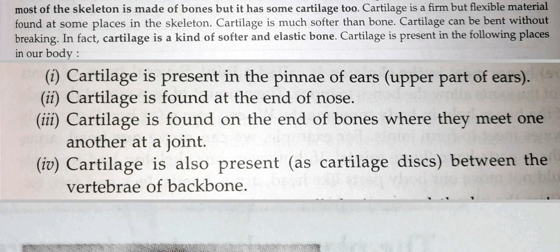Fourth, cartilage is also present as a cartilage disc between the vertebrae of your backbone. Your spinal cord, backbone is there. So discs of cartilage are present between the various small bones, that is the vertebrae of the backbone. This disc between the vertebrae makes the backbone flexible. Because of that only you can do the movement. It reduces the jerk. Without the jerk you can do the bending of your body.